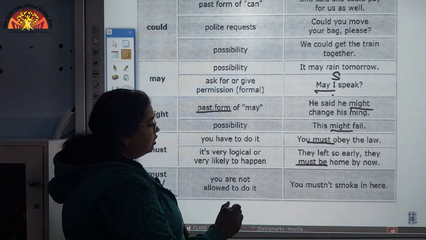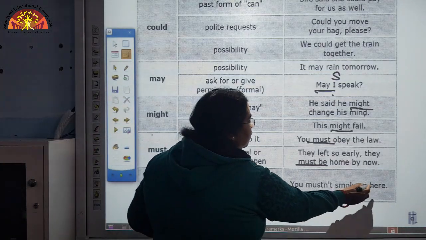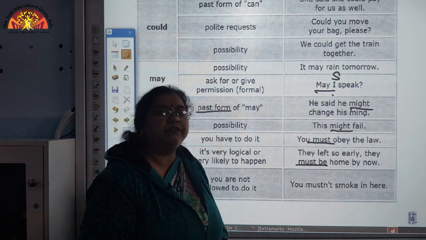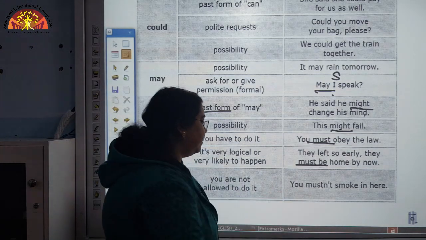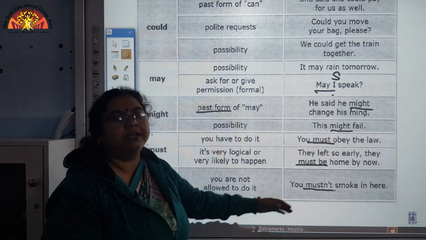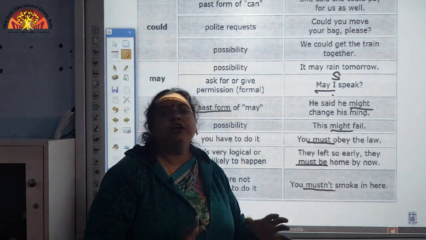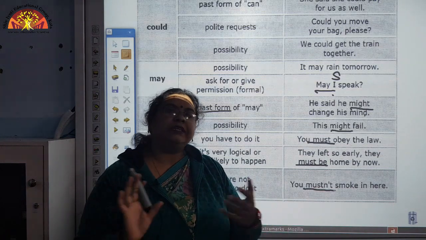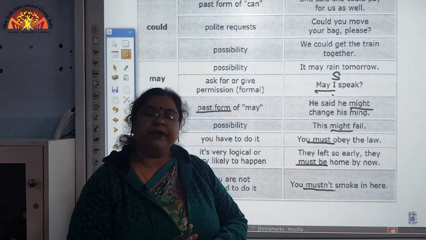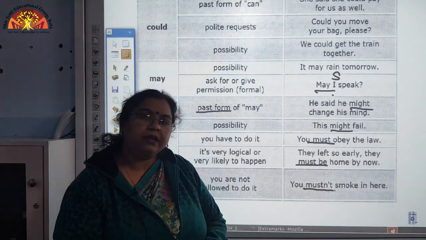So, you must not smoke in here. In this manner we use this modal here. That means this is the no smoking zone and you must not do this action here. So, you are being restrained, you are being restricted from doing that action.